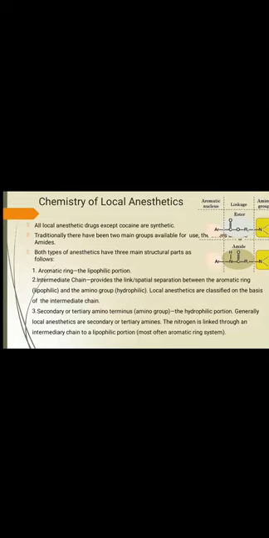The third part in the structure of a local anesthetic is the amino group. Generally primary, secondary or tertiary groups can be involved as the hydrophilic portion, but among all these the tertiary amino group is preferred and it is more stable. Generally local anesthetics are secondary or tertiary amines, for the reason that the nitrogen is linked through an intermediary chain to a lipophilic portion.